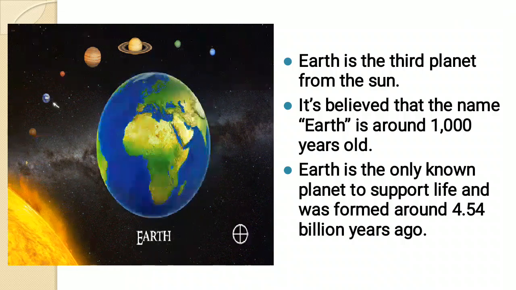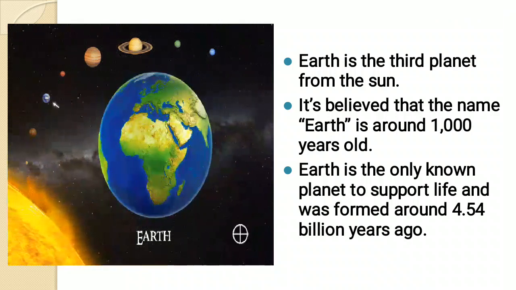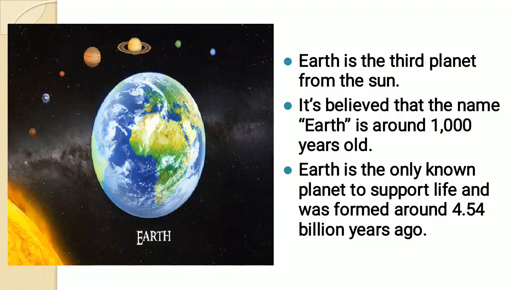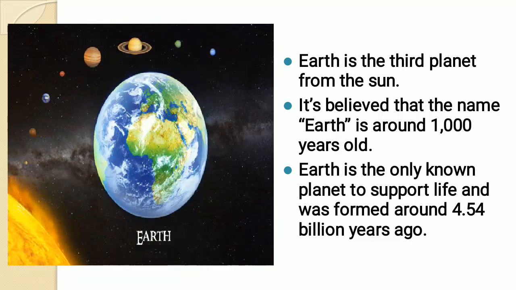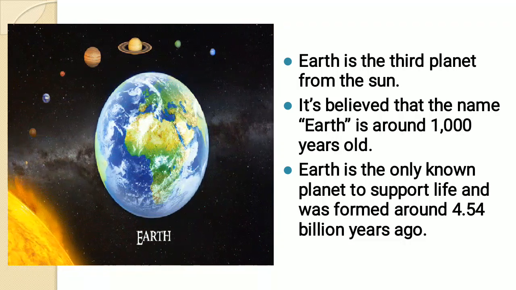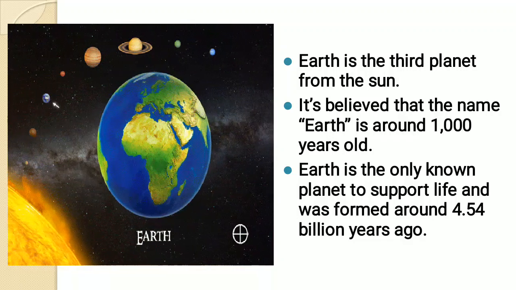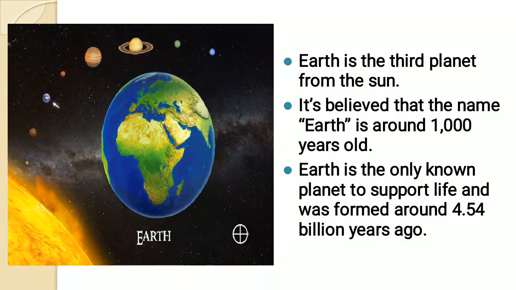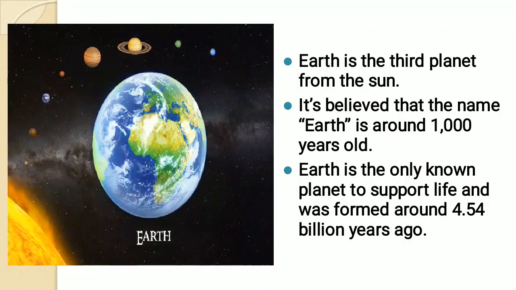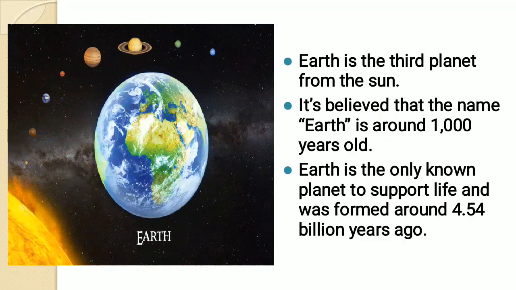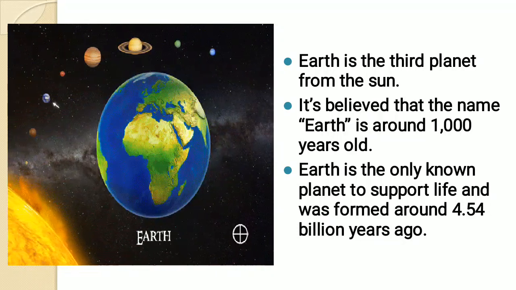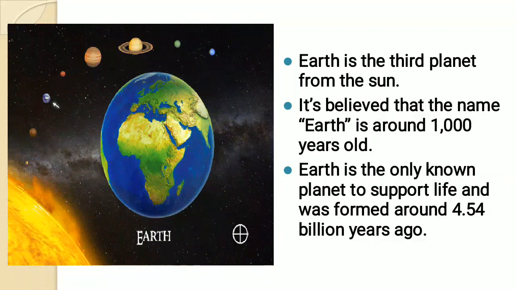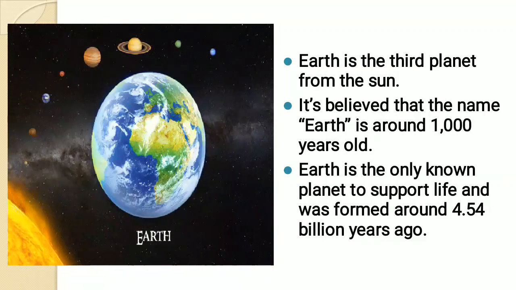The Earth. We all know about Earth because it is a blue planet. Earth is the third planet from the Sun. Here we can find the Earth is number 3. It's believed that the name Earth is around 1000 years old, and the Earth is the only known planet to support life and was formed around